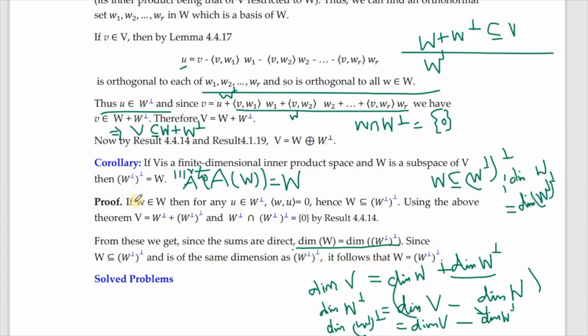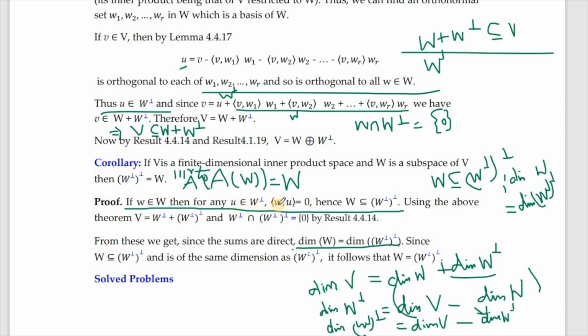Then to prove that W is contained in W perpendicular, you take W in capital W. Then it's very obvious that for any U in W perpendicular, this W will be orthogonal to U. So you have U belonging to W perpendicular. So how we can interpret this is that now W is orthogonal to all the elements of W perpendicular.